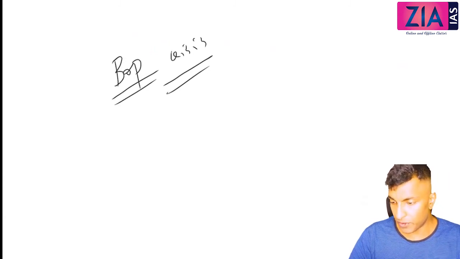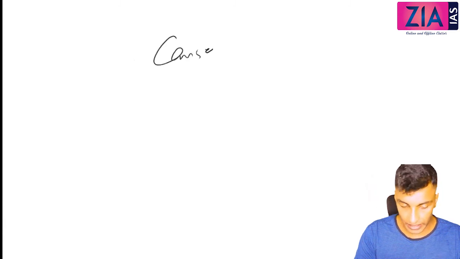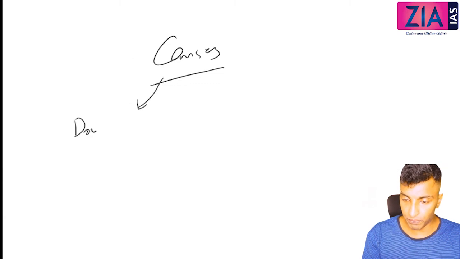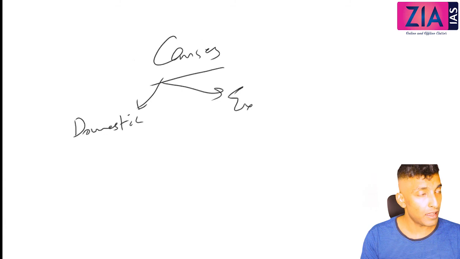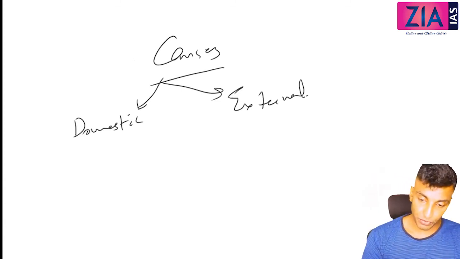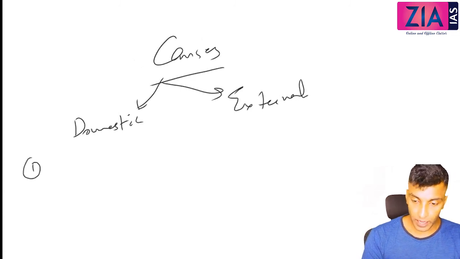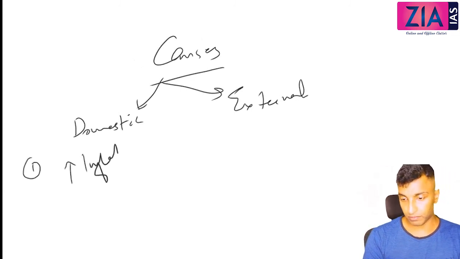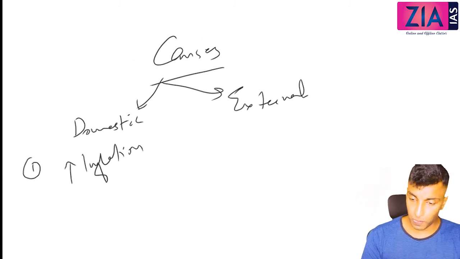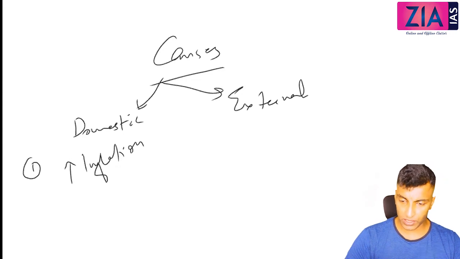Now I will briefly tell you what are the causes of the crisis. So when you talk about the causes, we can divide this into domestic as well as external. Both are there. So from the domestic causes, you can say firstly, high inflation. Inflation was so high. Okay, so inflation was one of the reasons.